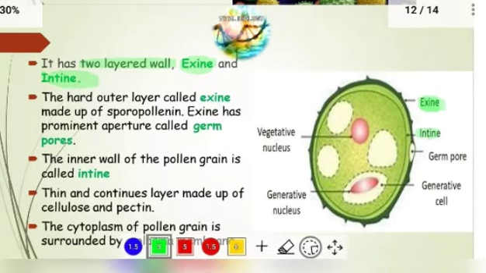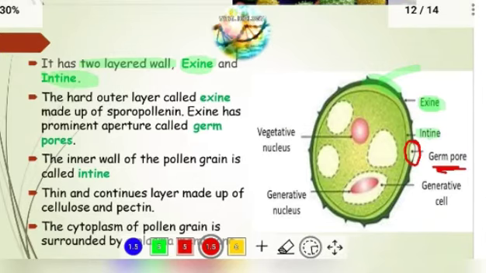So this dark green color, that is exine. Okay, that is made up of sporopollenin, which means that exine consists of sporopollenin. Exine has prominent apertures called germ pores. So you can observe here in the exine there is a pore, a hole-like structure, that is called a germ pore.